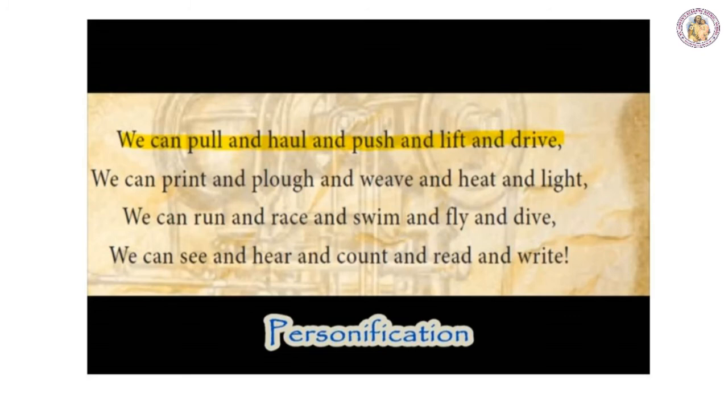The other poetic device used here is personification. Personification is a figure of speech in which a thing, an idea or an animal is given human attributes. Now look at this sentence. "We can pull and howl and push and lift and drive." Here the machines are the speakers and the human beings are the listeners. So machines are speaking here. So the machine is a thing which is given human attributes. That is why the figure of speech used here is known as personification.